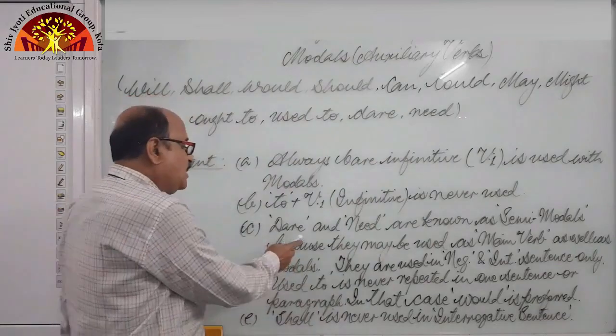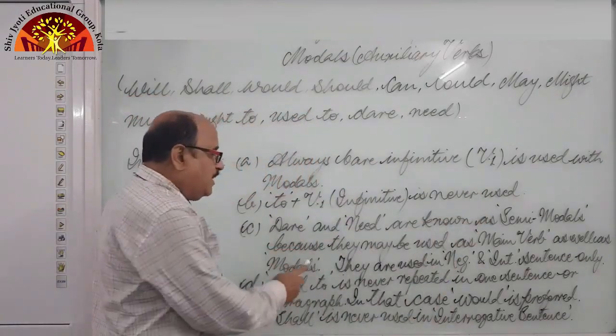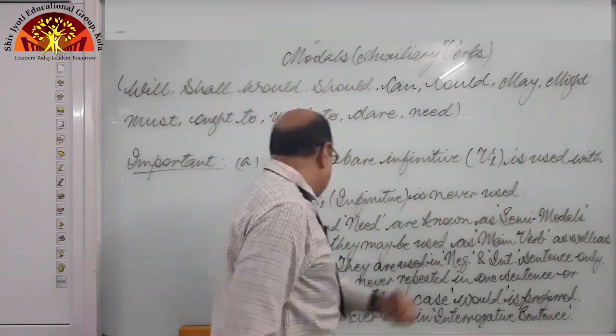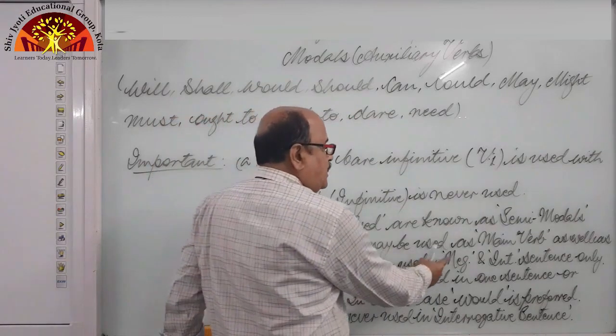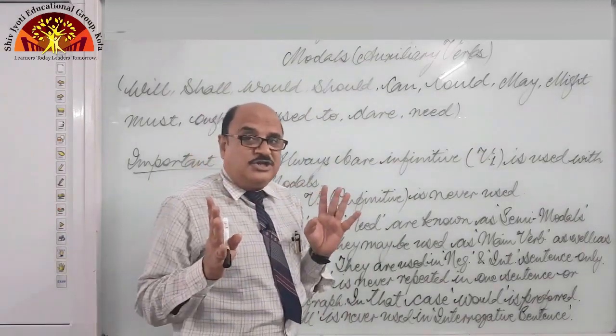You can see dare and need are known as semi-modals because they may be used as main verb as well as modals. They are used in negative and interrogative sentences only. This is very important, children.